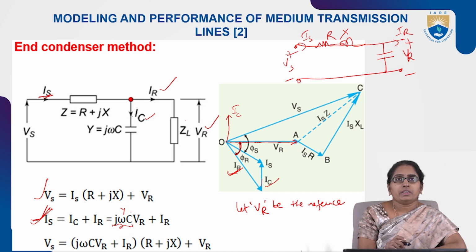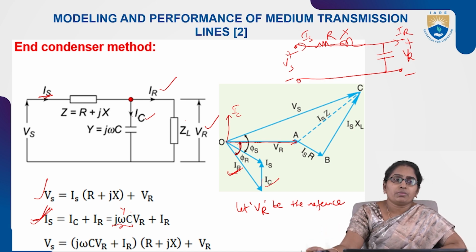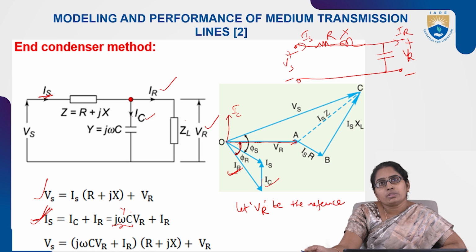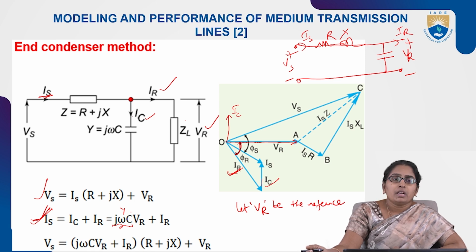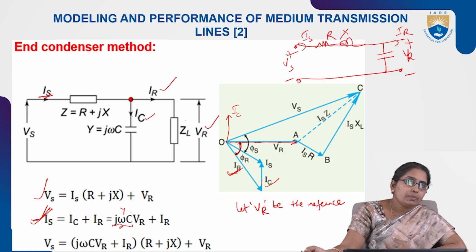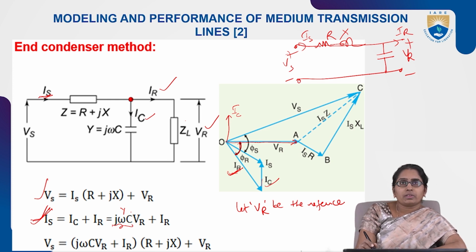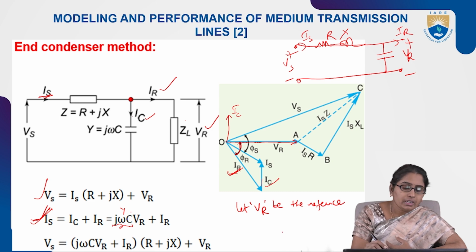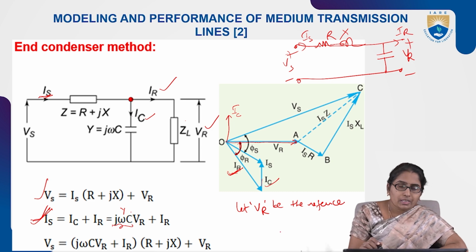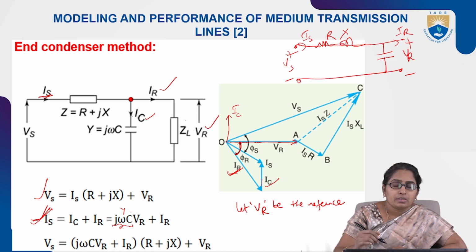That is our intention: we want to get the equations for Vs and Is in terms of VR and IR. Finally, write down the ABCD parameters, then check the two conditions. For the ABCD constants, what are the two conditions? That's the next slide, where I will explain. So here IS is obtained.